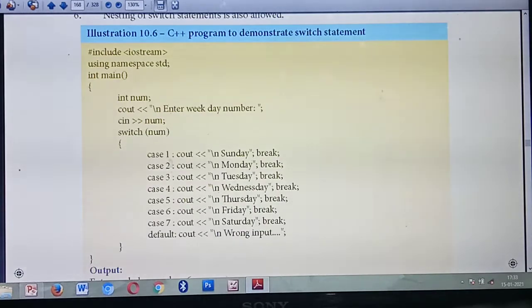Likewise, sometimes you enter the weekday number 6. It will check the value of num, 6. Where is 6? Here. So this condition alone is true, and you will get the output Saturday.